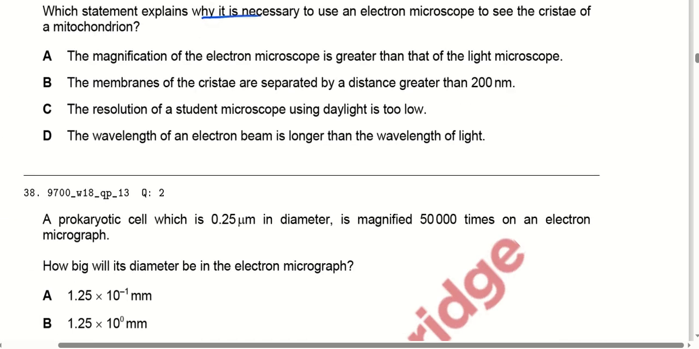Which statement explains why it is necessary to use an electron microscope to see the cristae of a mitochondrion? The magnification of the electron microscope is greater than that of the light microscope. The membranes of the cristae are separated by a distance greater than 200 nanometer. The resolution of a student microscope using daylight is too low, because of the wavelength. I have read all this, but I found out that C is the most accurate one because the daylight resolution is very low, so we can't see the cristae in that particular daylight.